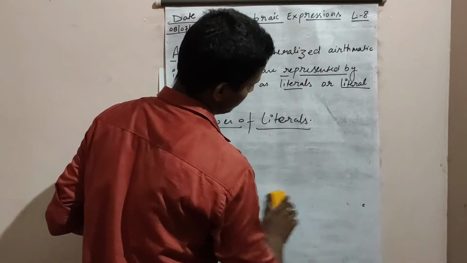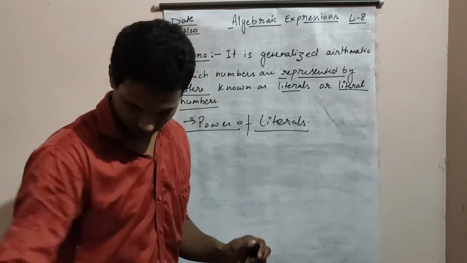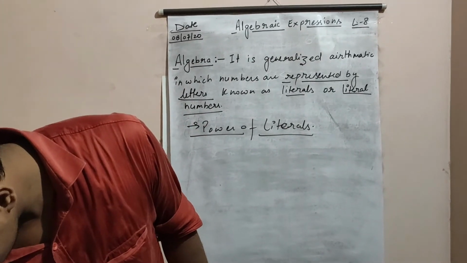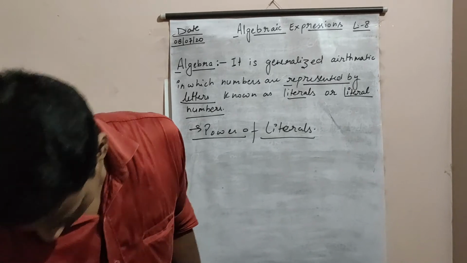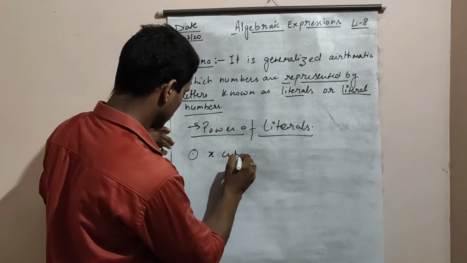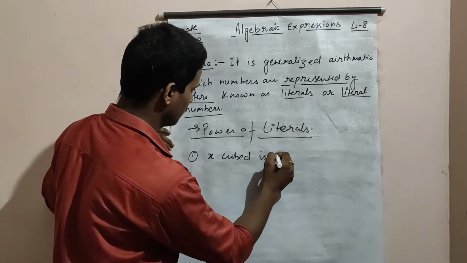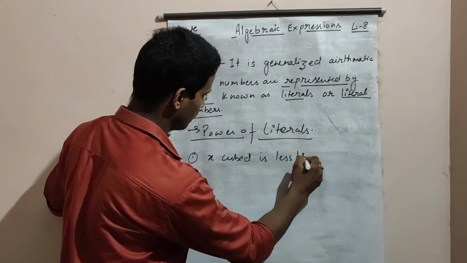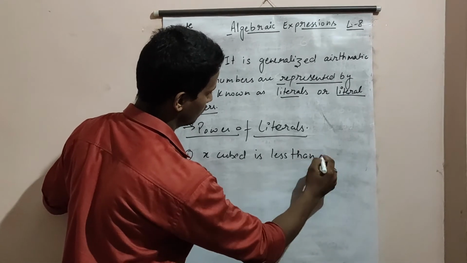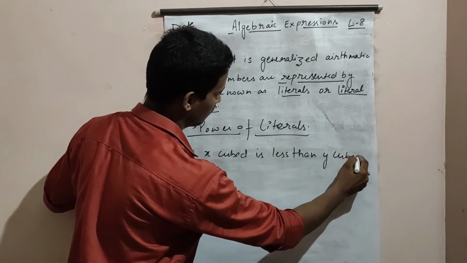Let's take one more example. x cubed is less than y cubed.